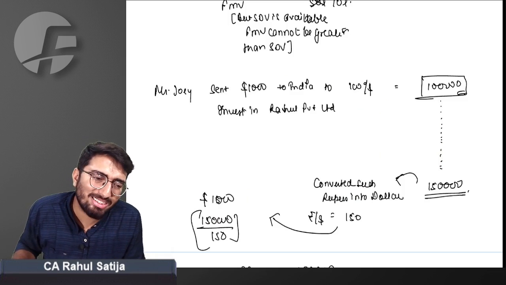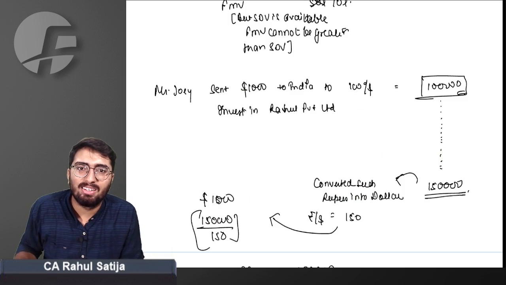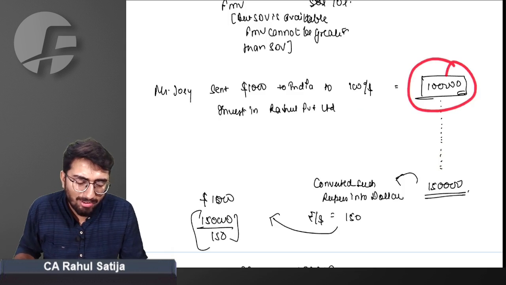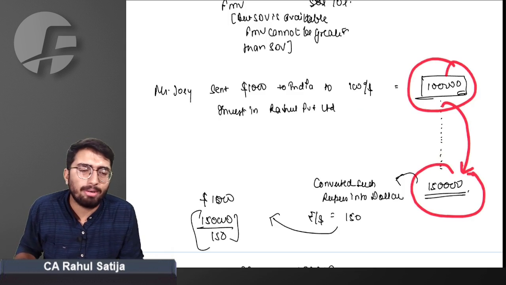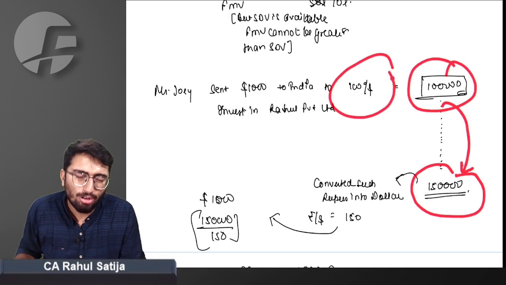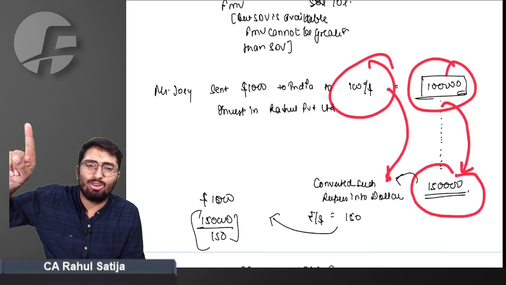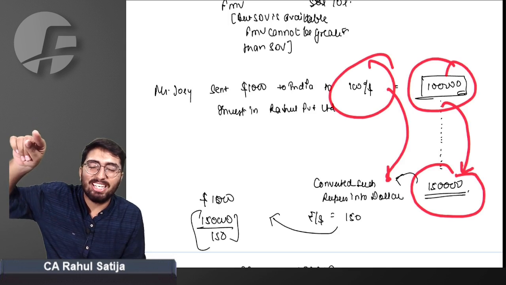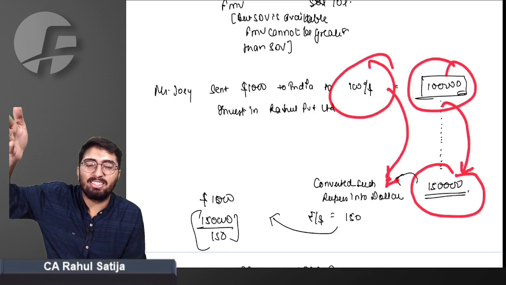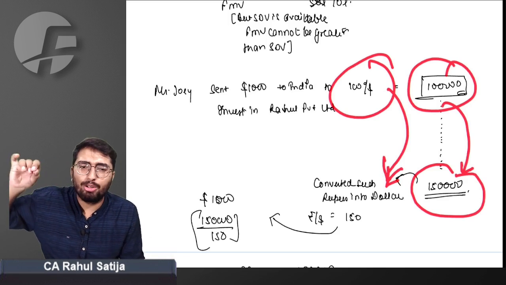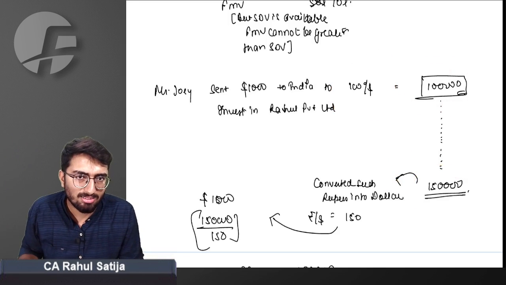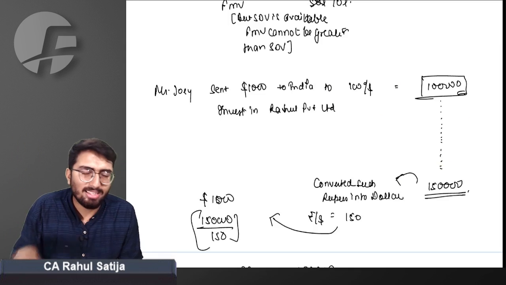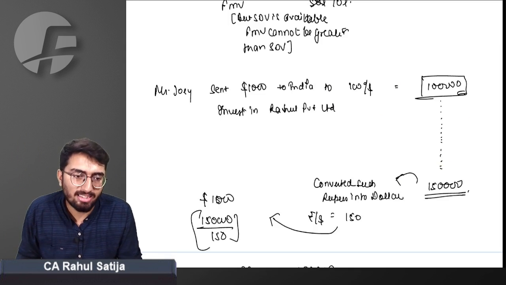Do you think it is correct to pay taxes? Shares of Rahul Private Limited increased, no doubt. But the value of the rupee has also depreciated. There is also a loss in that regard. Mr. Joy is facing a loss because the rupee is depreciating. So don't you think Mr. Joy should be given an advantage in that sense? The right answer is yes, Mr. Joy has to be given an advantage in that sense.